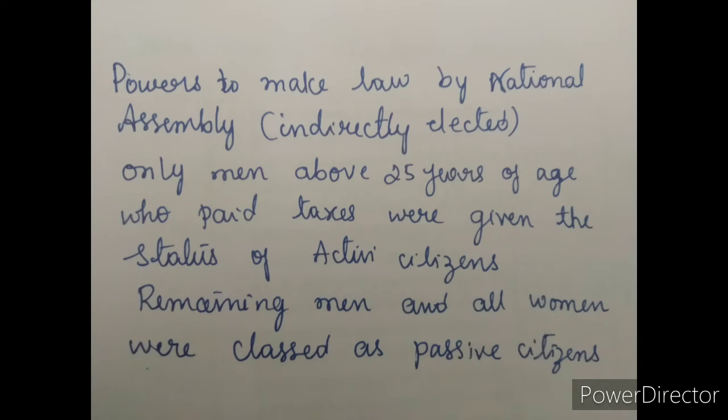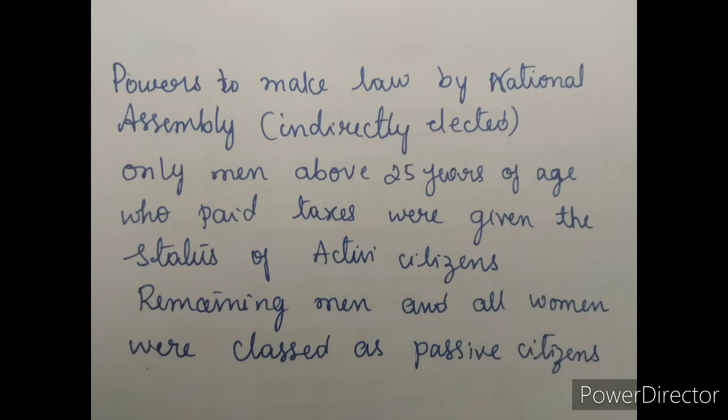The Constitution of 1791 vested the power to make laws in the National Assembly, which was indirectly elected. That is, citizens voted for a group of electors who in turn chose the assembly. Not all the citizens, however, had the right to vote. Only men above 25 years of age who paid taxes equal to at least 3 days of a laborer's wage were given the status of active citizens, that is, they were entitled to vote.